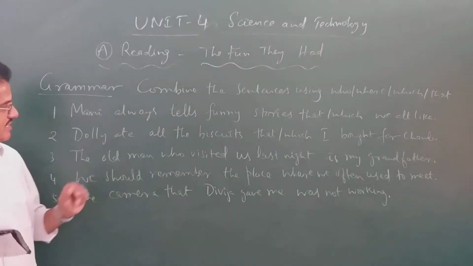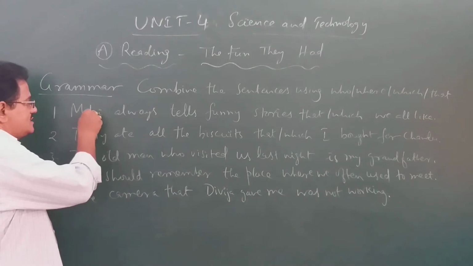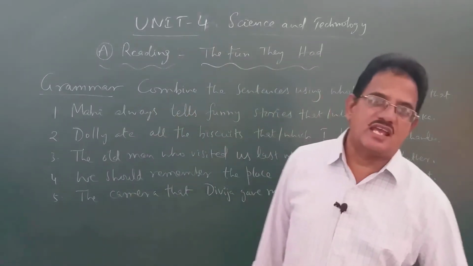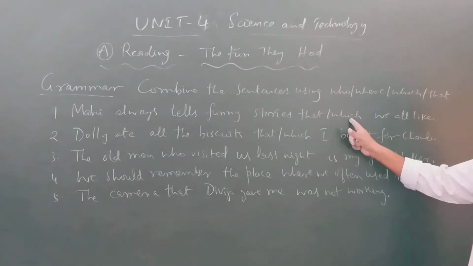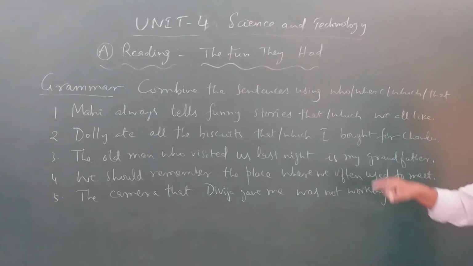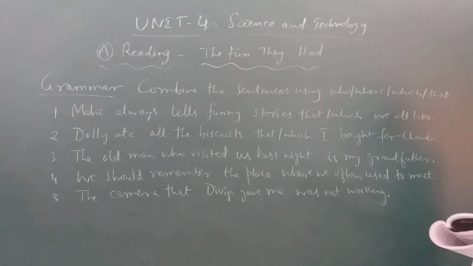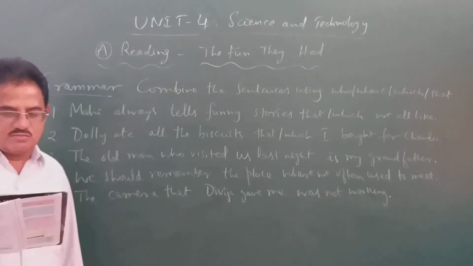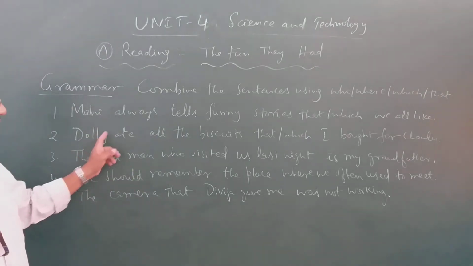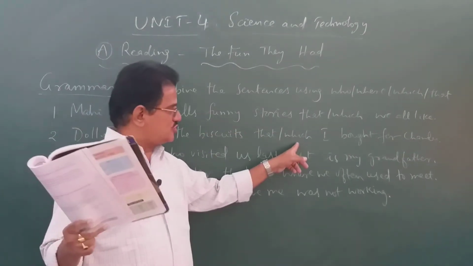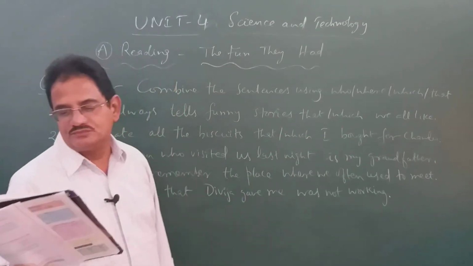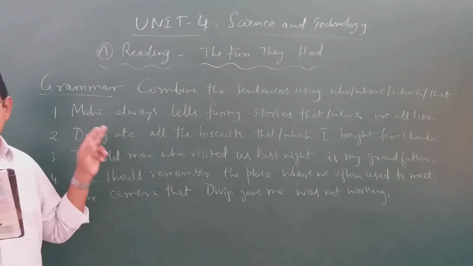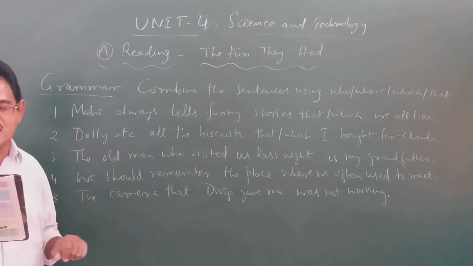Mahi always tells funny stories that we all like, or which we all like. You can write either that or which, as I told you, to refer to things. So: Mahi always tells funny stories that we all like, or which we all like. Dolly ate all the biscuits, I bought them for Chandu. Dolly ate all the biscuits that, or which, you can write either, I bought for Chandu. That or which is used in place of them. Them should not be repeated in the answers.